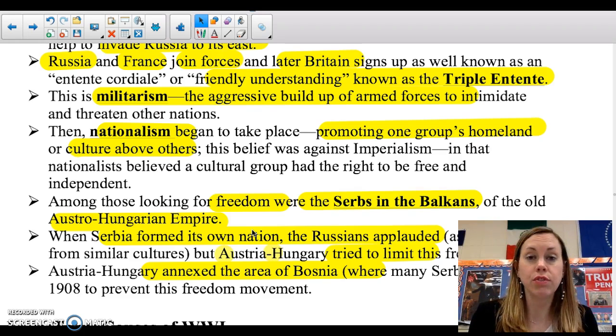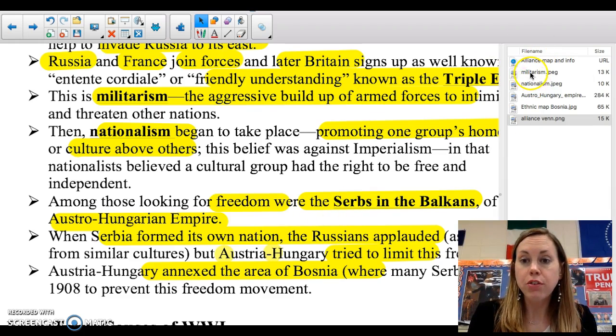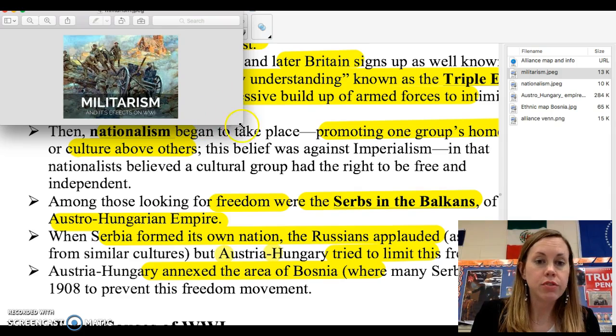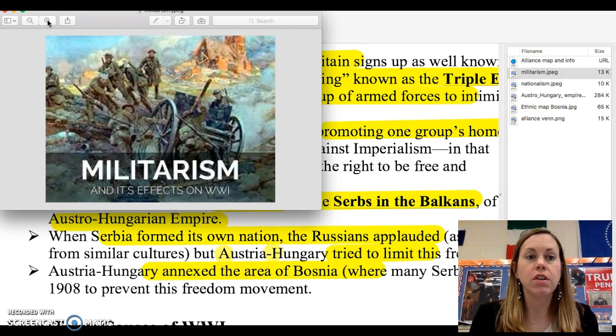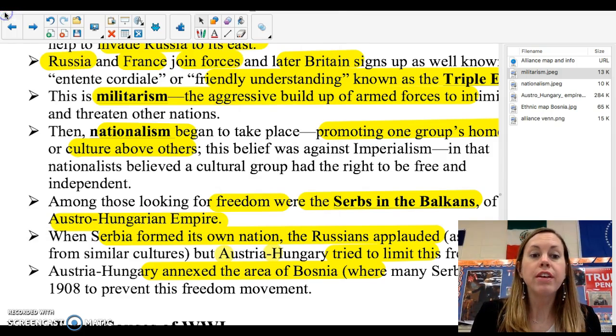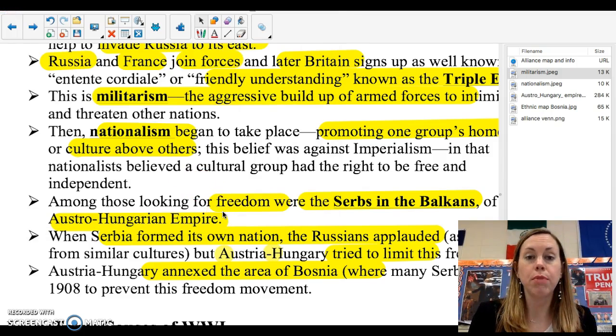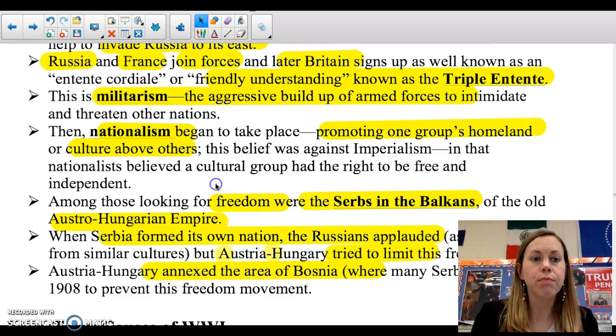So all these nations I just mentioned are adding to their weapon pile. So, an aggressive buildup of armed forces. I do have a picture of militarism, and it's what you expect: soldiers and cannons and such. So these countries are going to start building up their weapons. This will lead us to World War I. It's a cause of the war.